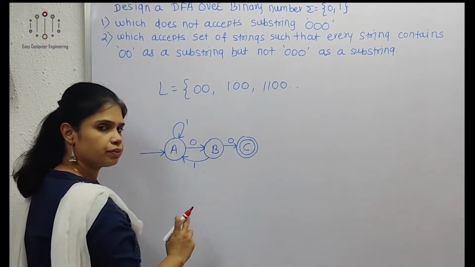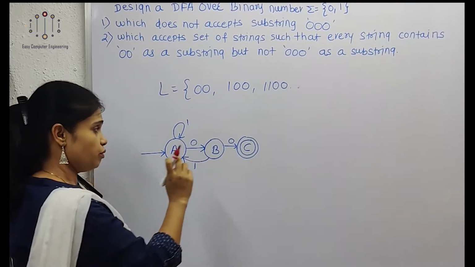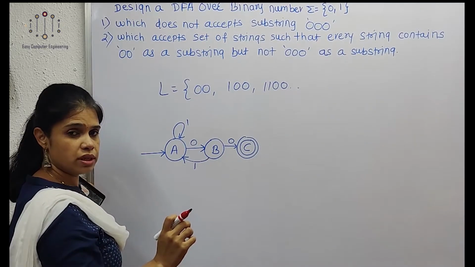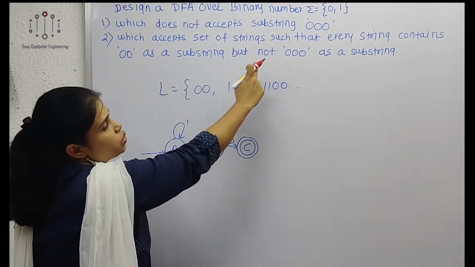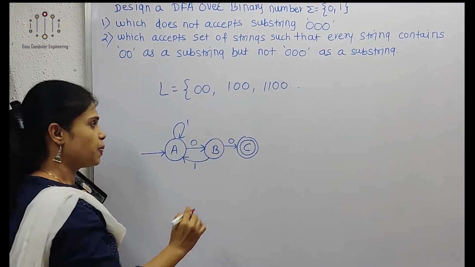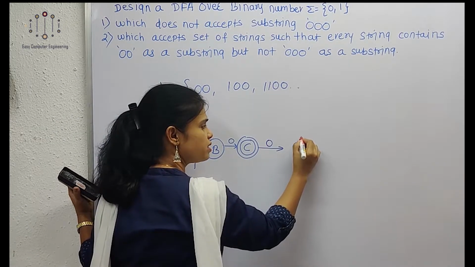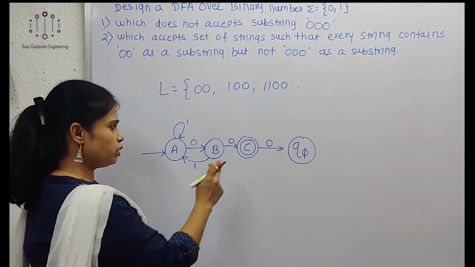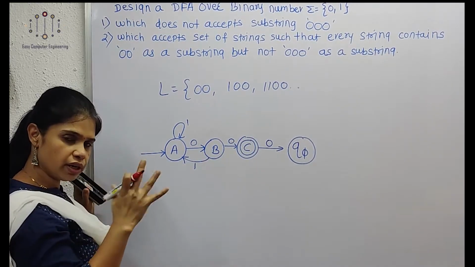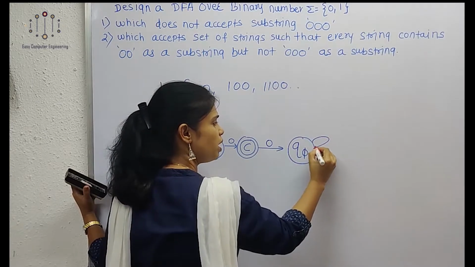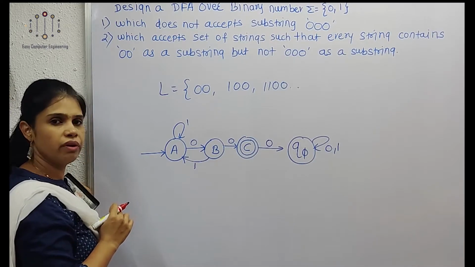Now for C, if there is one more 0 from C, that means this should not be accepted, but not 000 as a substring. So we are going to show the 0 transition to a dead state. We are going to take one dead state, and over there if the string has 000 as a substring, that should be rejected. Here this is our dead state, and for the dead state we also show 0 and 1 transitions.